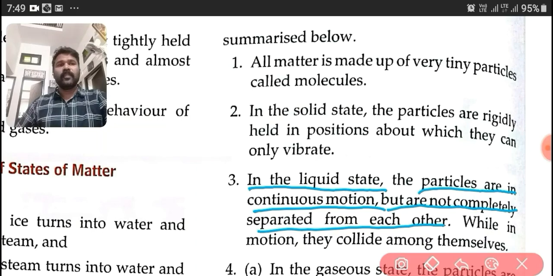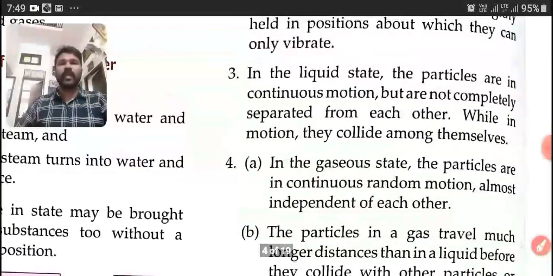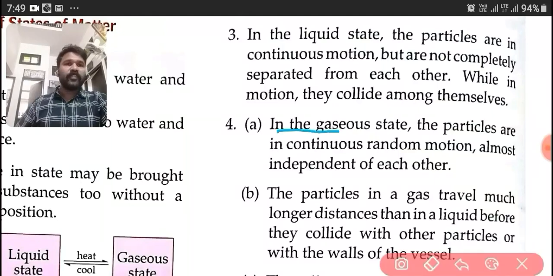Then our fourth point from the kinetic theory of matter. First part, in the gaseous state, the particles are in continuous random motion, almost independent of each other.